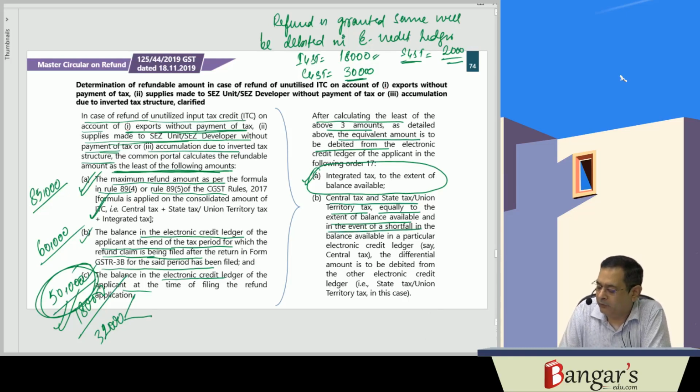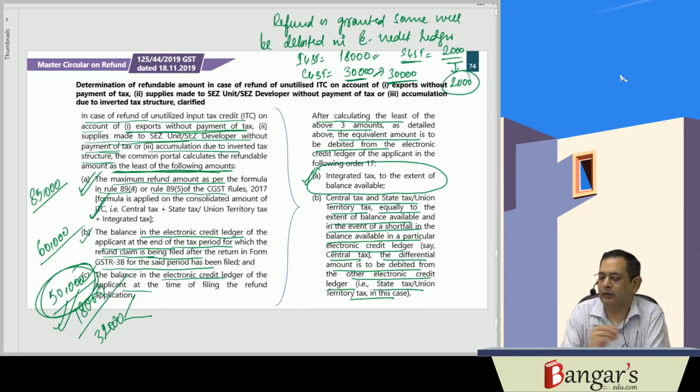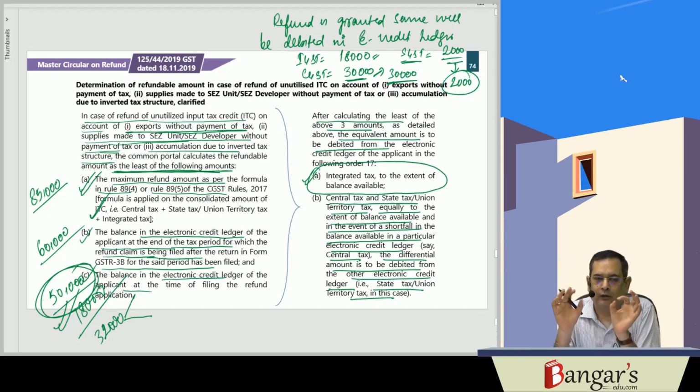Then in the event of a shortfall of balance in a particular electronic credit ledger, say central tax, the differential amount will be debited to the other electronic credit ledger, state tax or union territory tax. So here 30,000 will be debited where? In the CGST account, and 2,000 rupees will be debited where? In the SGST account.